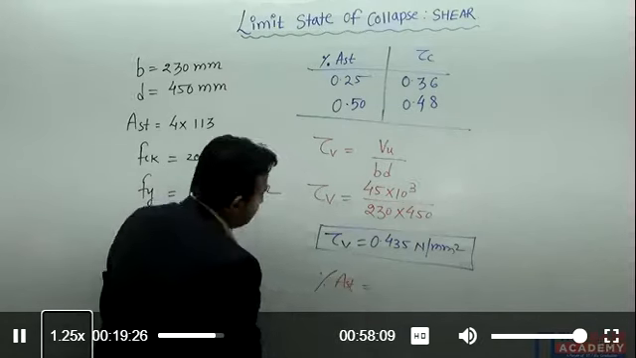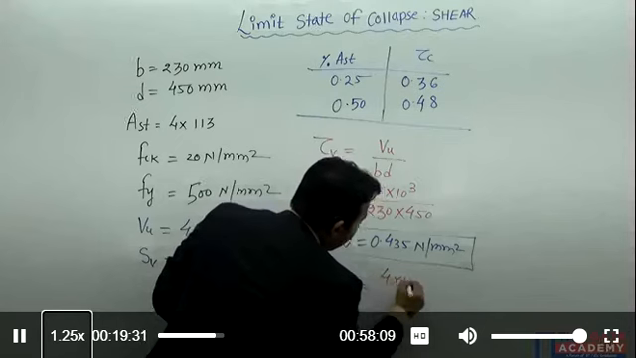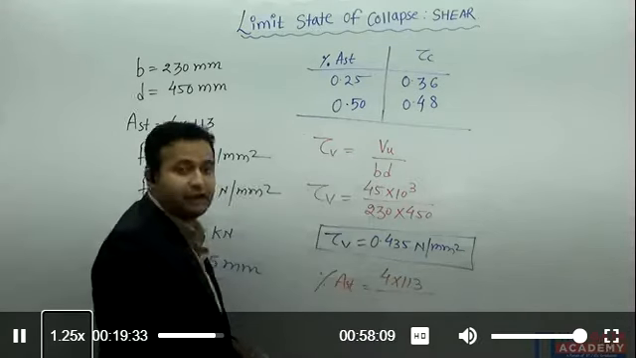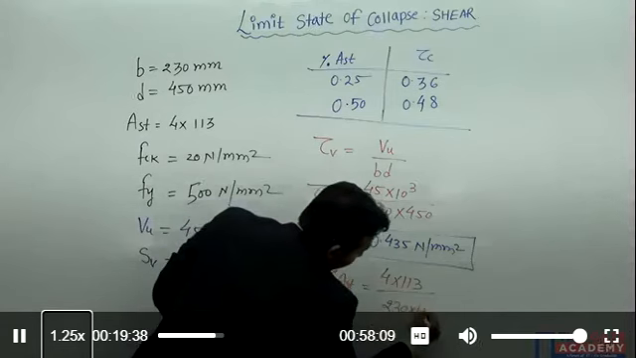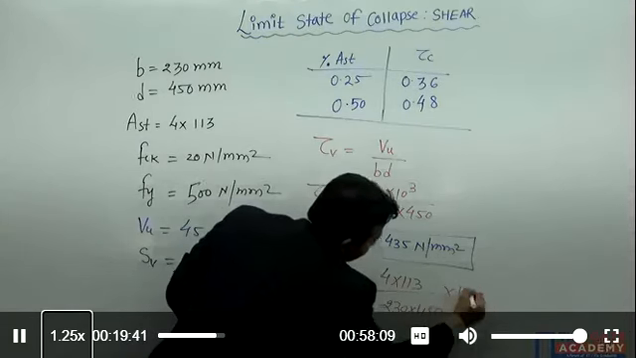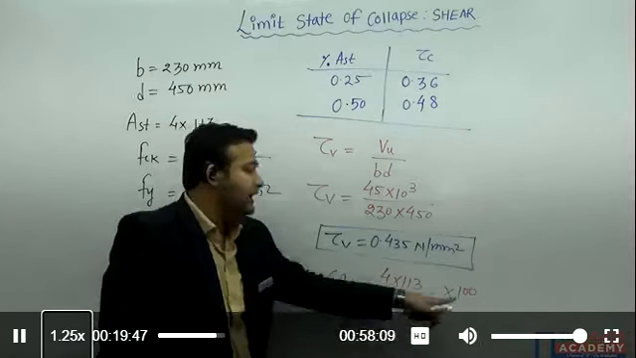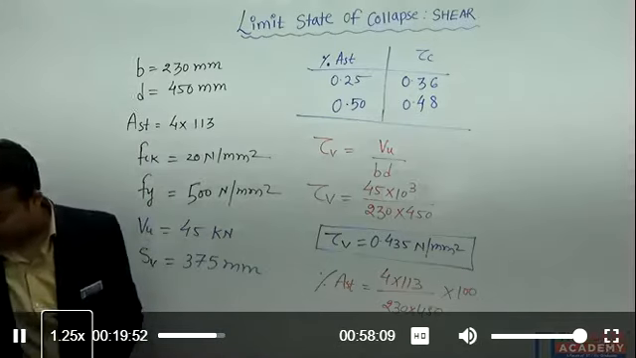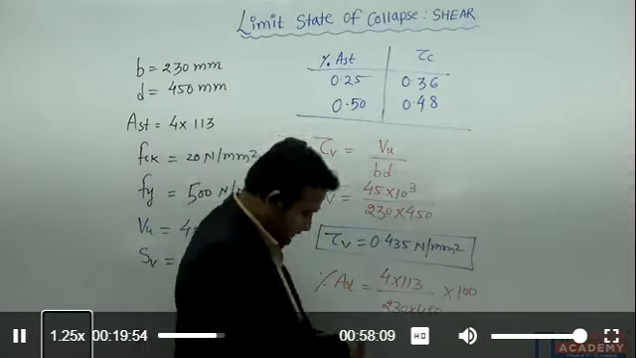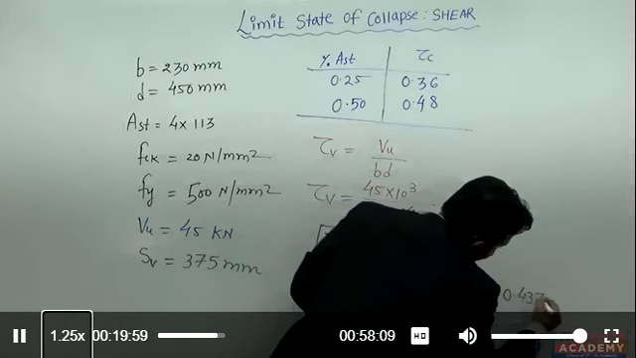Percentage AST is equal to AST, 4 into 113, divided by BD, B is 230 into 450, into 100. The percentage AST is whatever AST you provided divided by BD into 100. So we saw the total percentage AST we have provided is equal to 0.437%.